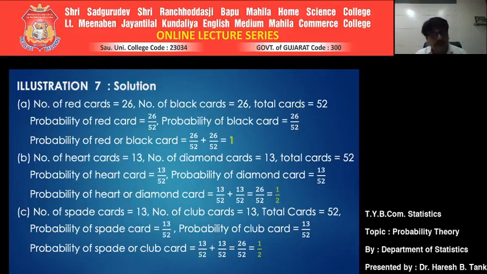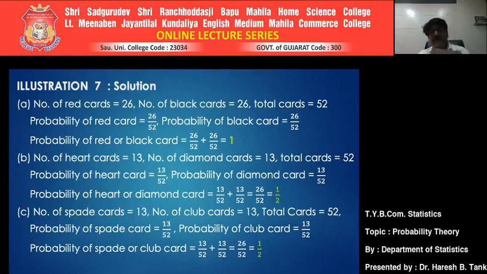So the probability of getting a heart card becomes 13 upon 52, as 13 is the number of favorable cases. Similarly, the probability of getting a diamond card is again 13 by 52, as 13 diamond cards are there, so favorable cases are 13 divided by total possible outcomes 52.